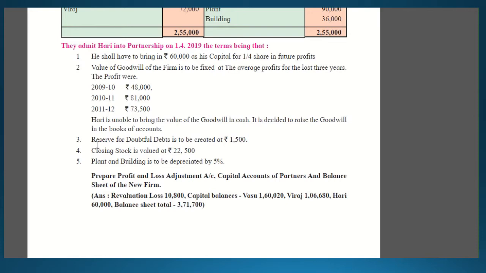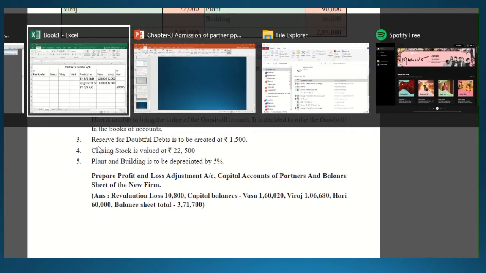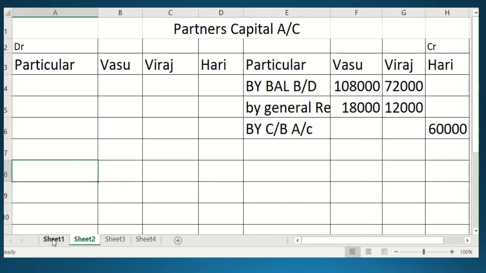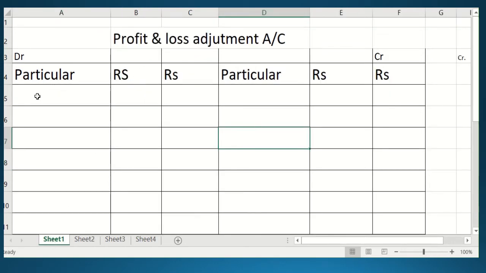So in all these cases, students, what will there be? A decrease in the asset. So what will be the journal entry for a decrease in the asset? Revaluation account debit to asset account. So we will go to the revaluation account, and on the debit side we will write to RDD, to stock, because there is a decrease in stock, to depreciation.